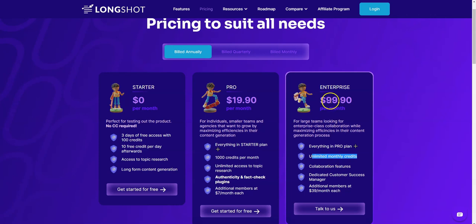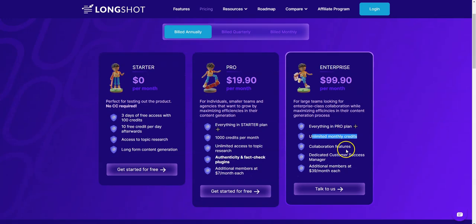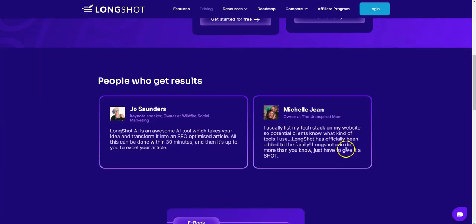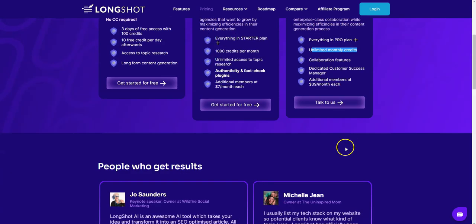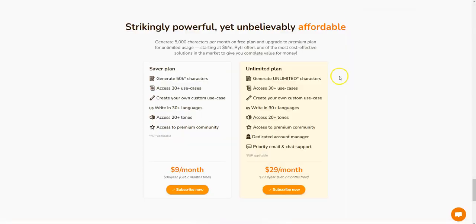And just a side note, in comparison with one of the high quality industry standards, Jarvis, this is actually cheaper. To get boss mode and all the things that they have to offer, it's about $120 a month. So Longshot is cheaper than Jarvis, that's just a side note. So we will come through here. We will also go and look at the pricing for Rytr.